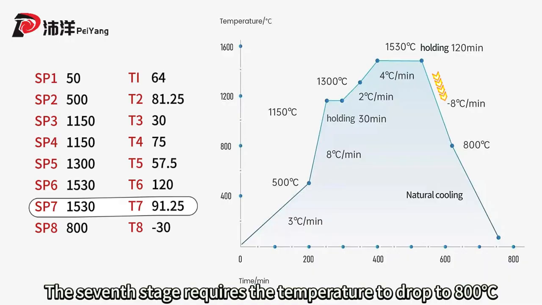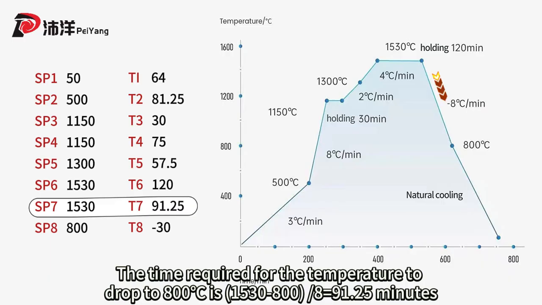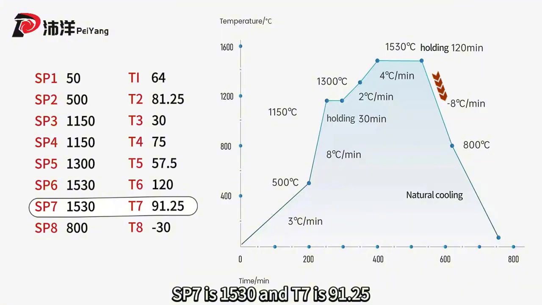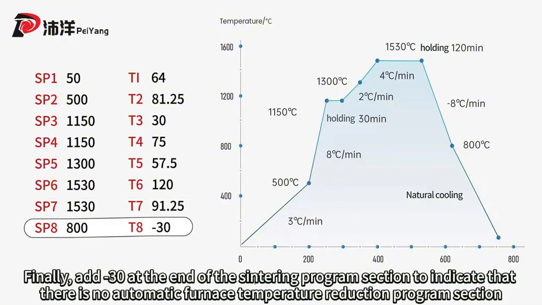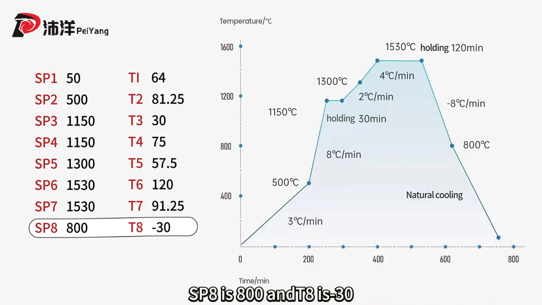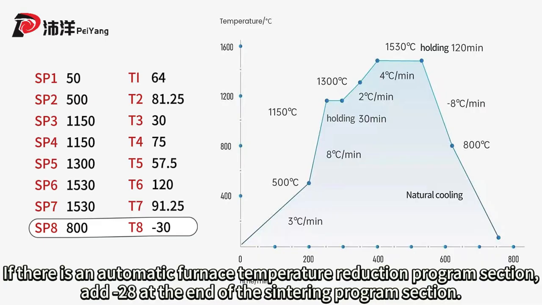The seventh stage requires the temperature to drop to 800 degrees centigrade. The time required for the temperature to drop to 800 degrees centigrade is (1530-800)/8, which equals 91.5 minutes. SP7 is 1530 and T7 is 91.5. Finally, add -30 at the end of the sintering program section to indicate that there is no automatic furnace temperature reduction program section. SP8 is 800 and T8 is -30. If there is an automatic furnace temperature reduction program section, add -28 at the end of the sintering program section.